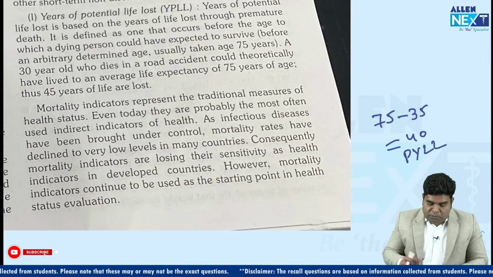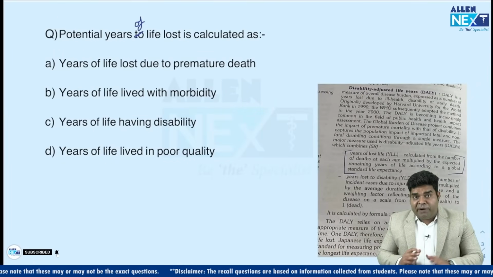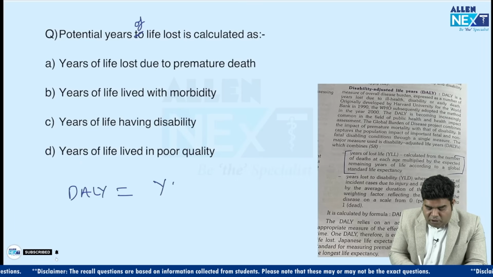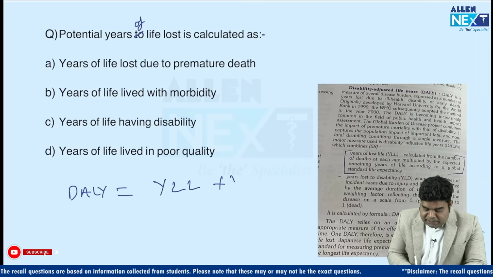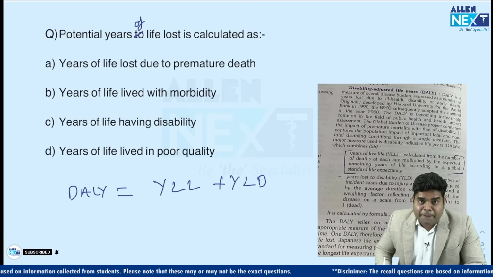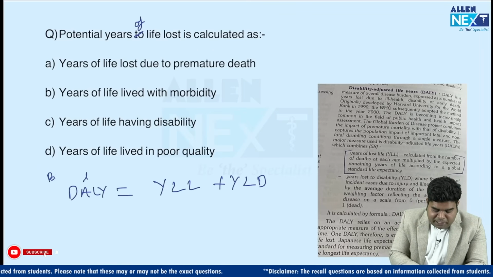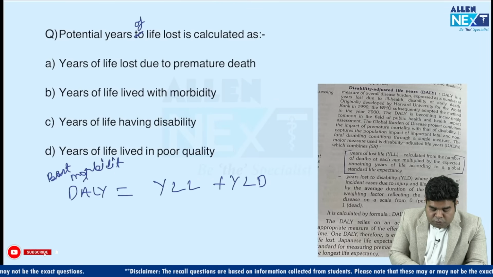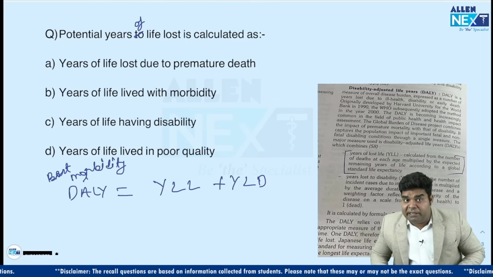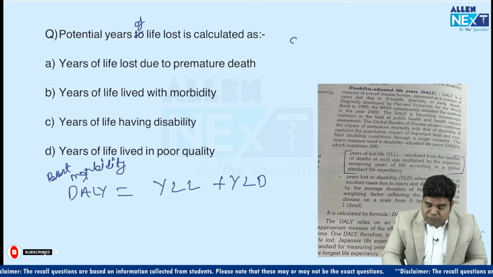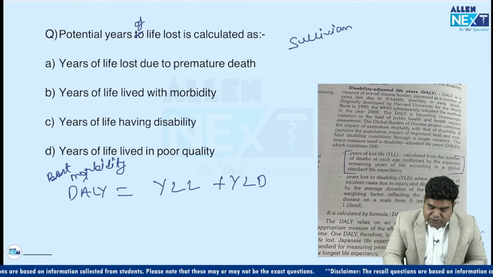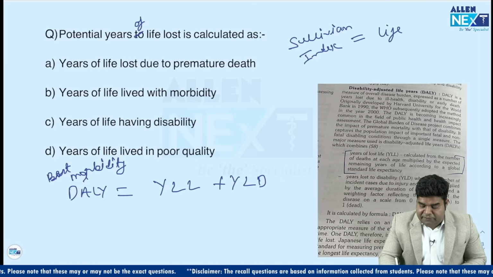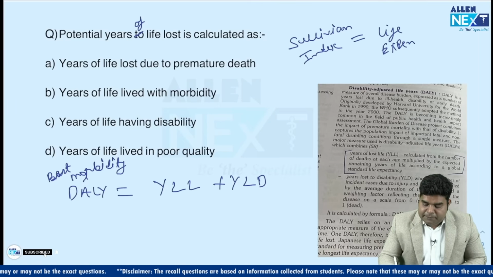Okay. So this is different from DALY. When we read DALY, DALY has the concept of two things: year of life lost due to early death plus year of life lived with disability. And DALY is the best morbidity indicator. So we use it to get fund for hemiparesis patients and mentally ill patients. Now there is one more thing known as Sullivan index, which is a bit confusing and from the same part. It simply means life expectancy minus DALY.